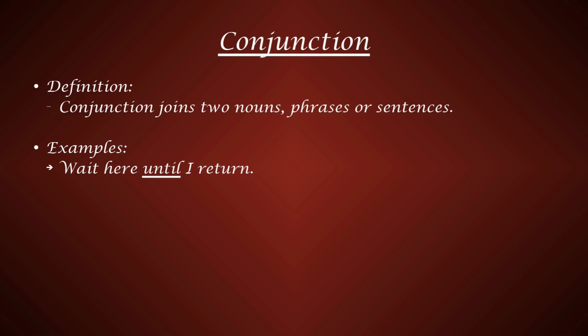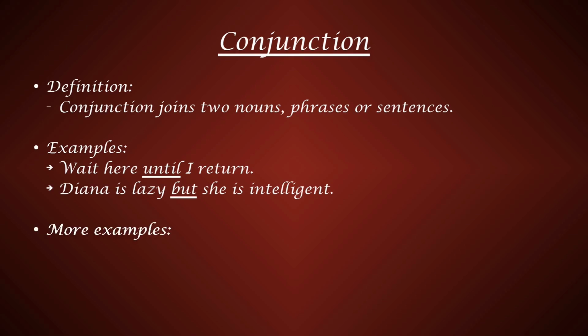The next example is: Diana is lazy, but she is intelligent. Here the word but joins two sentences, Diana is lazy and she is intelligent. So, but is a conjunction. Few other conjunctions are because, and, or, etc.